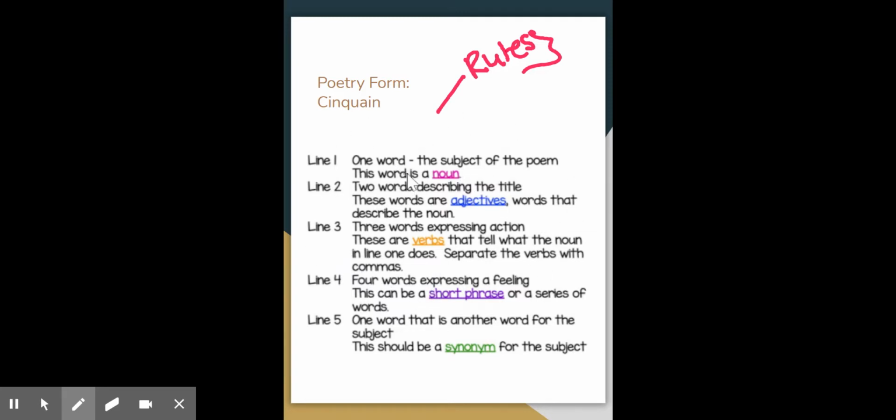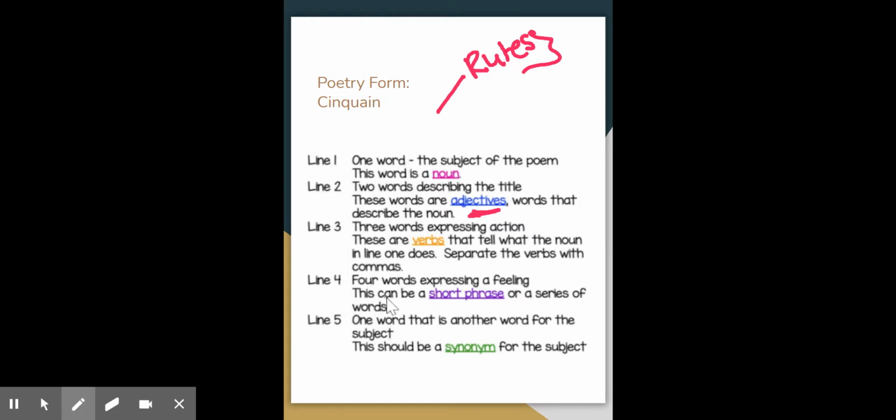The first line is one word. It is a noun, which is what the subject of this poem is going to be about. So the thing this poem will be about. The second line describes the noun, uses your adjectives. The third line has 3 words. So you go 1 word, 2 words, 3 words, and these are verbs, things that subject can do, things that noun can do. So you're still talking about the same subject.